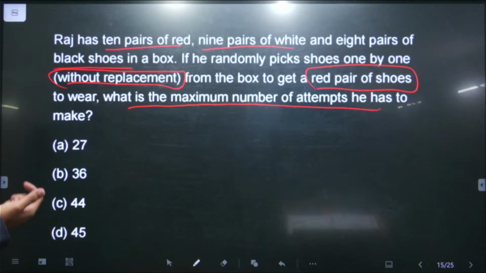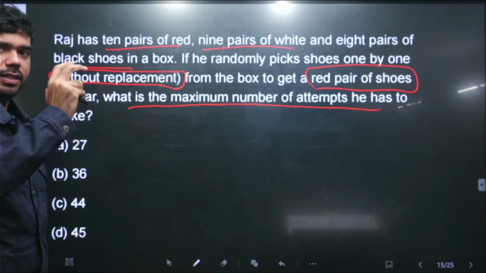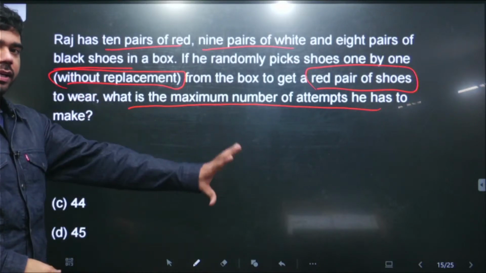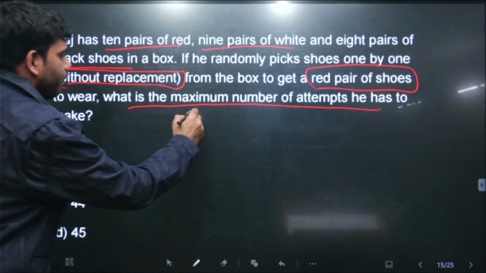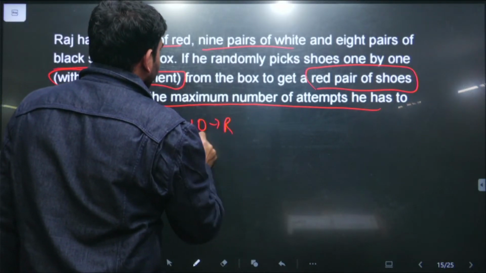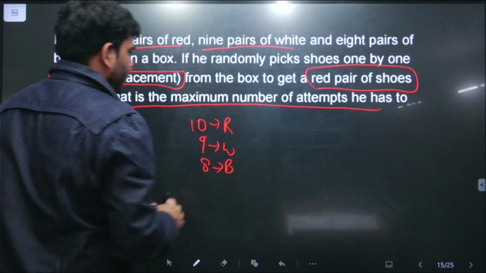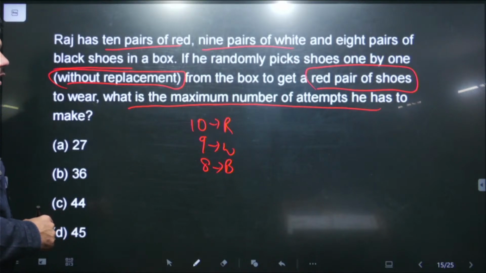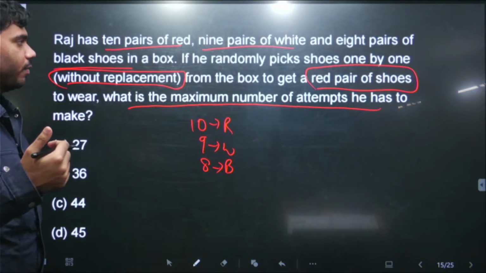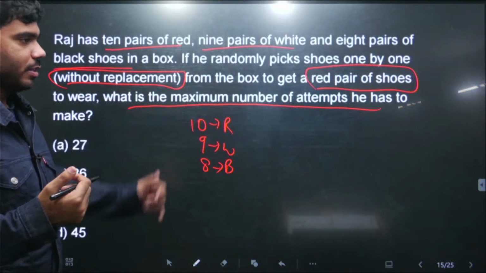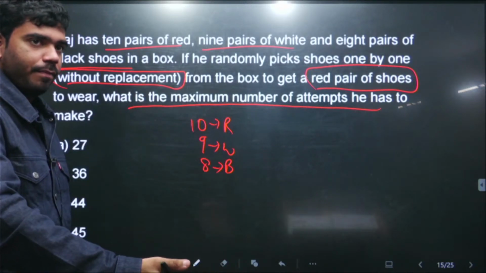So this is a very analytical question, a very logic-based question. In this, no formula, nothing is required, just basic common sense you need, and manually we will calculate this. There is no formula to calculate this. So he is saying there are 10 pairs of red shoes, 9 pairs of white shoes and 8 pairs of black shoes. These are all the shoes present in a box, and one by one he is picking shoes. One shoe at a time he is picking, and without replacement, meaning if he is picking one shoe, he is not putting that shoe back in the box again.